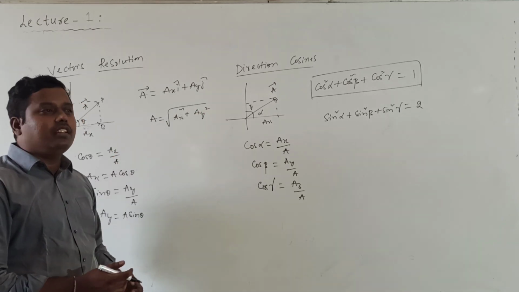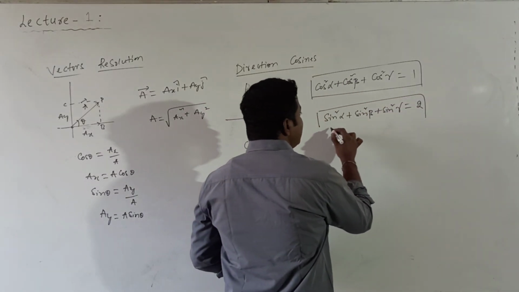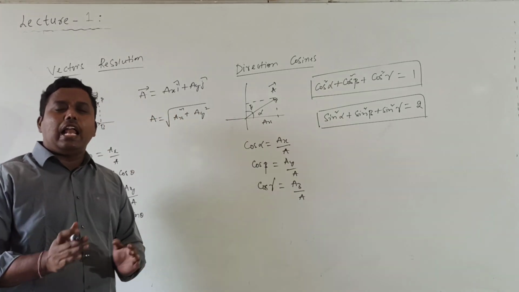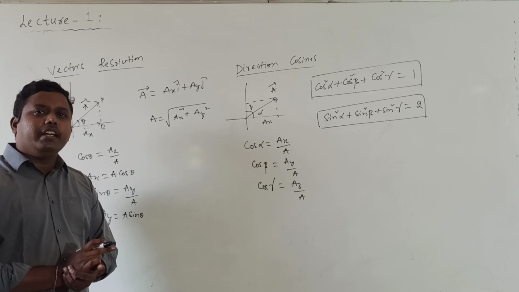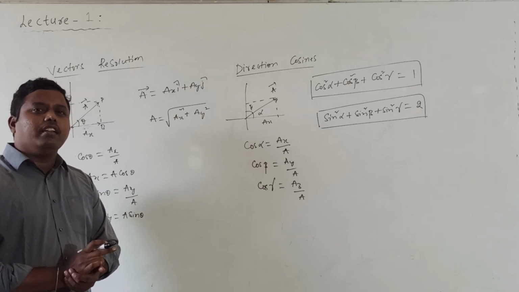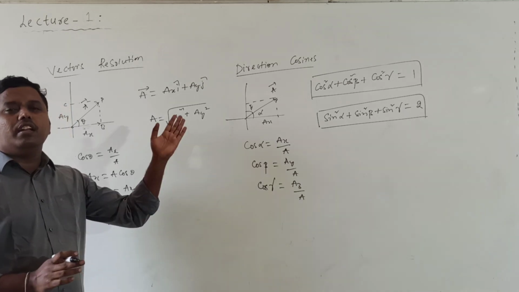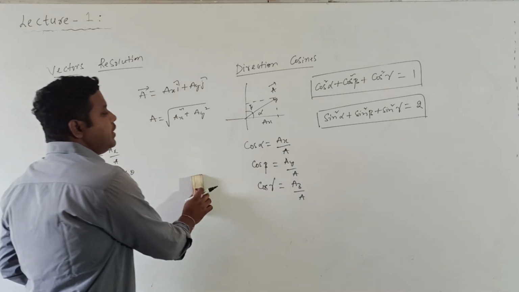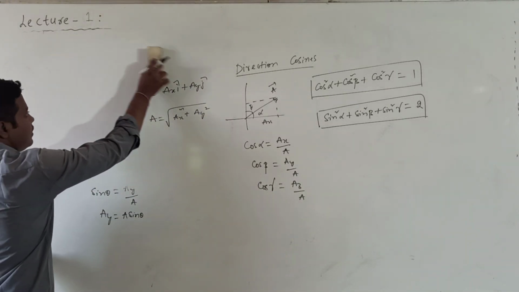By using that relation we get sin square alpha plus sin square beta plus sin square gamma equal to 2. Here, alpha, beta, gamma are the angles made by vector A with the x-axis, y-axis and z-axis. These are called direction cosines. After completing direction cosines, next we will discuss.